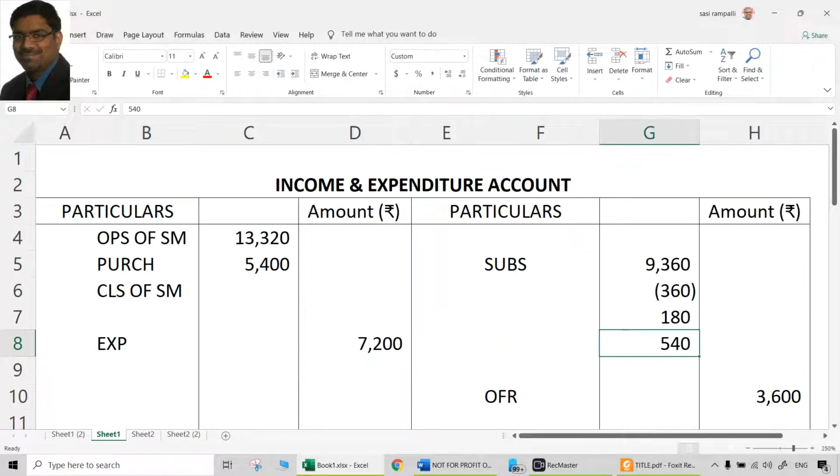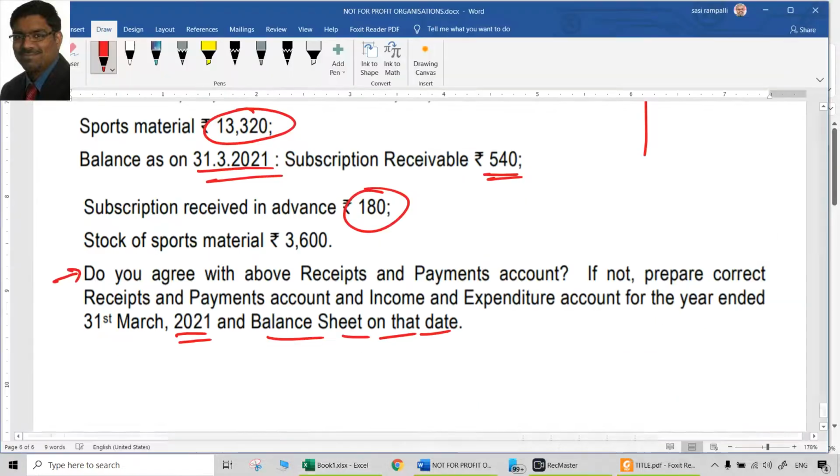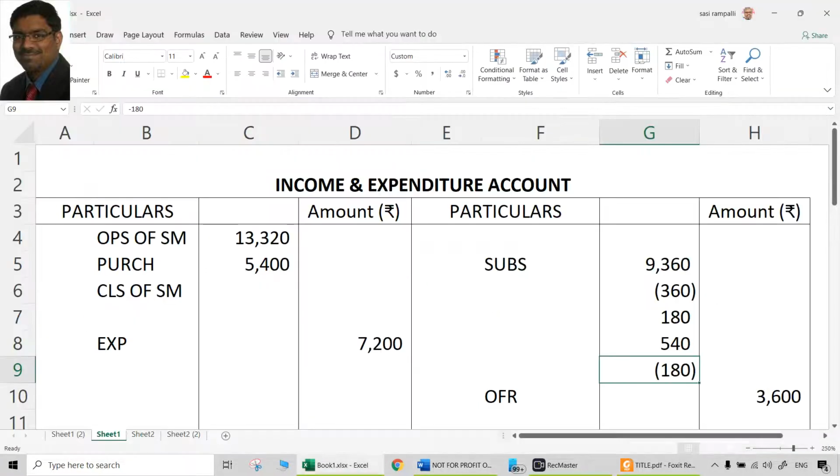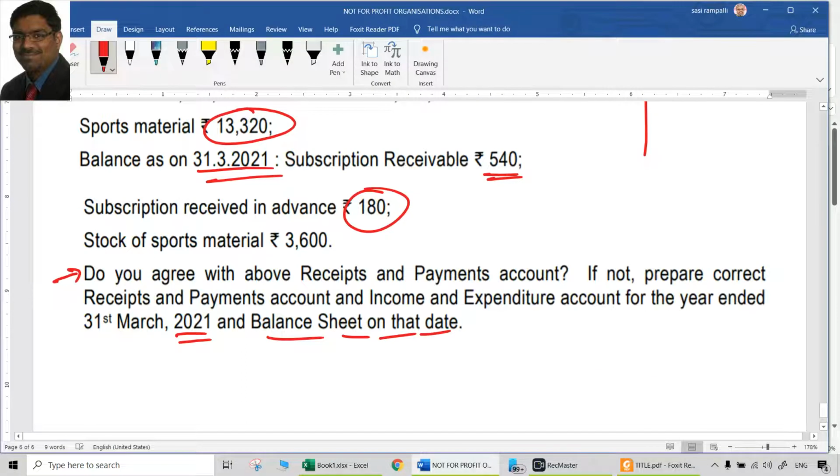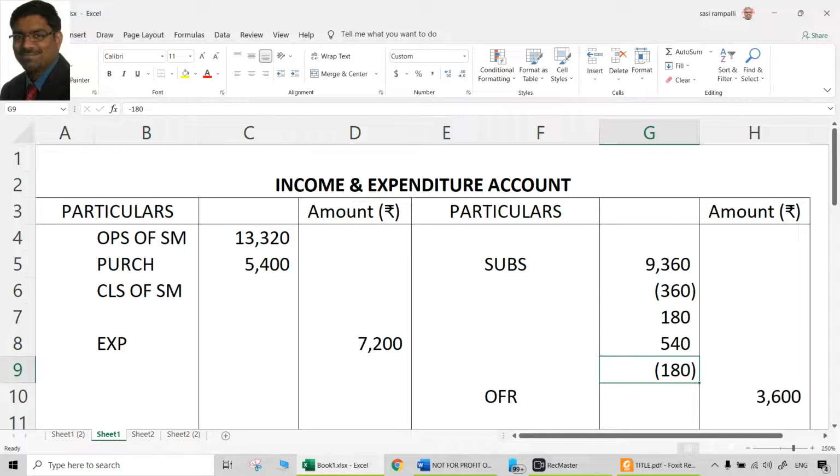Now we need to do debit aspect, but subscriptions is normally a credit balance. How to do a debit to a credit? Simply by deducting. So minus 180 should be done here, which means these are the subscriptions which are received, which are part of 9,360, but not yet treated here. They are to be reduced from this 9,360 subscriptions received in advance.